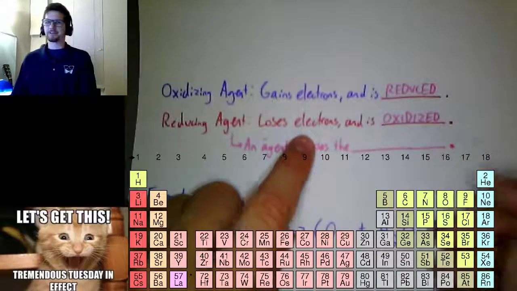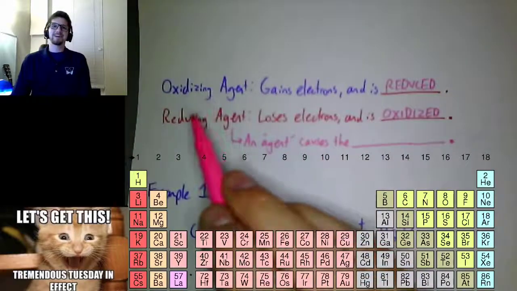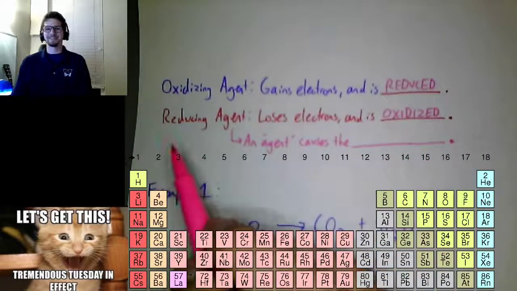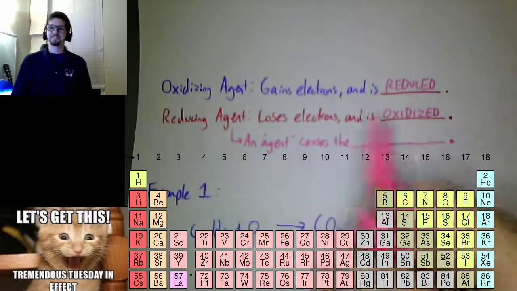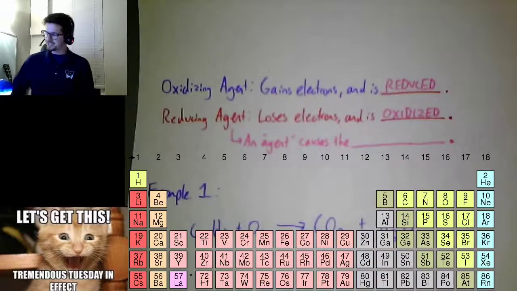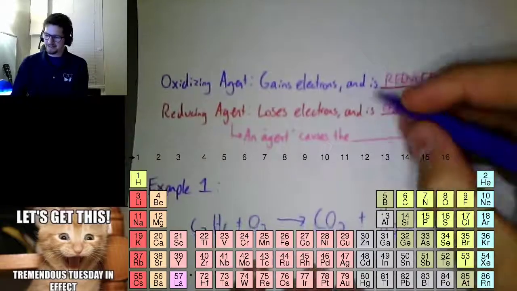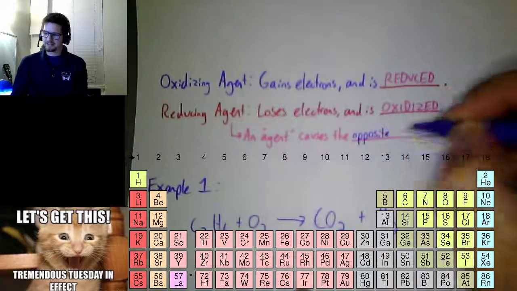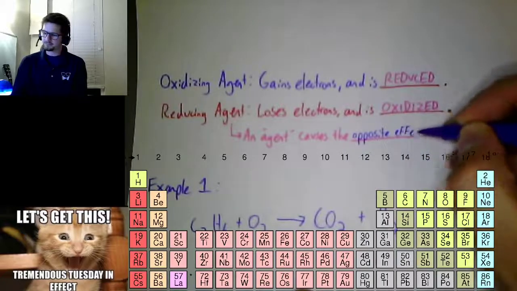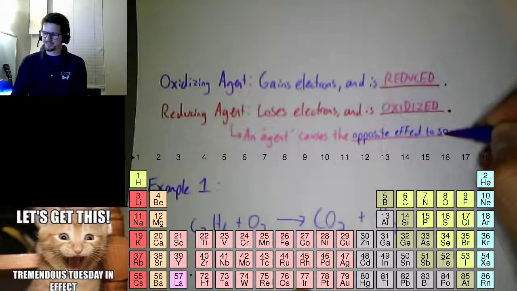Uh-oh, what the heck's going on here? So why would something that oxidizes be reduced, and something that's reducing getting oxidized? Why is there this weird flip-flop here? So an agent is something that causes the opposite effect to something else.